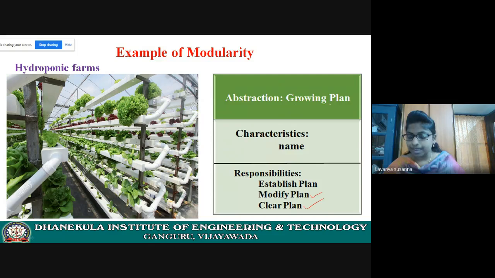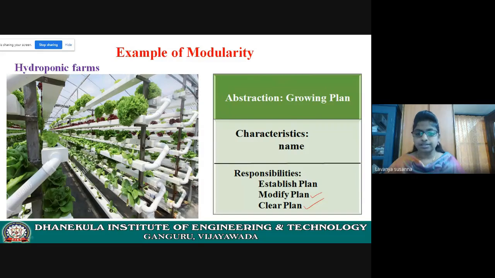For the growing plan here, you need to develop in modules. In every stage, there will be a plan. Each plan, you are going to develop like modules. You are going to use them like modules. These are all modules.